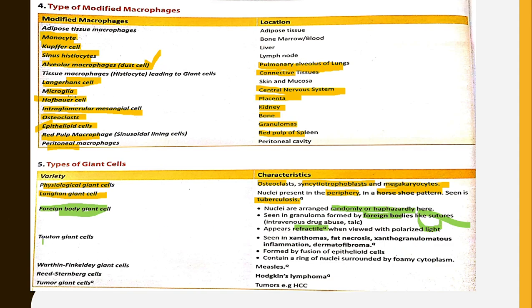Then coming to Touton giant cells, they are seen in xanthomas, fat necrosis, xanthogranulomatous inflammation, and dermatofibroma. Then Warthin-Finkeldey giant cells are seen in measles. This is a very important MCQ which was repeated multiple times. Reed-Sternberg cells are seen in Hodgkin's lymphoma. Tumor giant cells are seen in tumors like hepatocellular carcinoma.